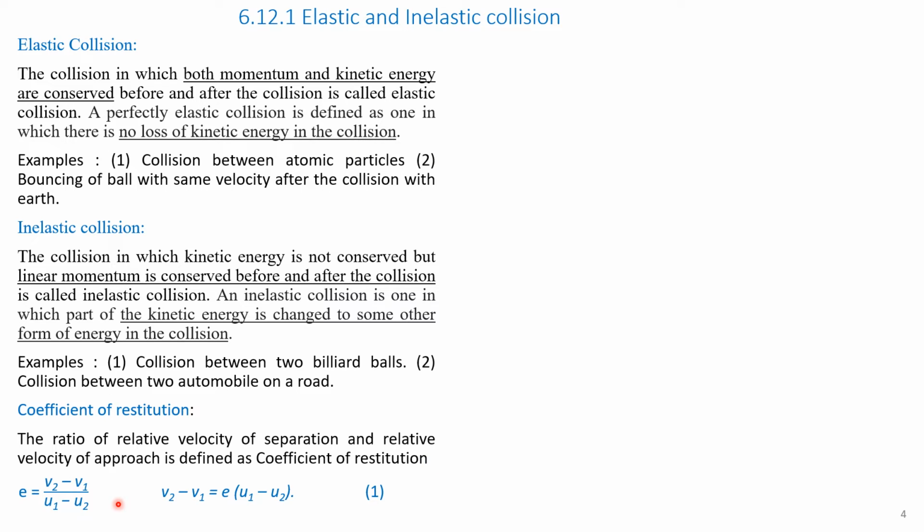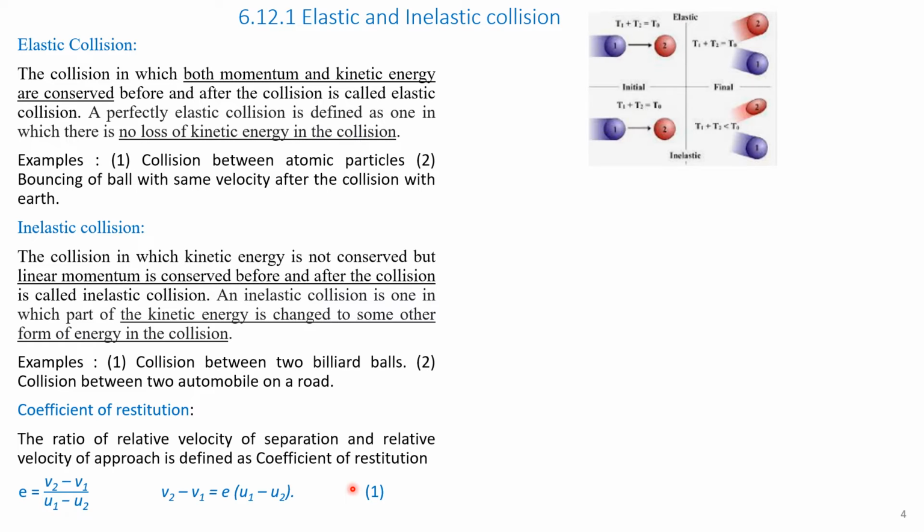Therefore, e is equal to v2 minus v1 divided by u1 minus u2. Here v1, v2 are final velocities, u1 and u2 are initial velocities, and e is the coefficient of restitution. Therefore, rearranging, we get v2 minus v1 is equal to e into u1 minus u2. Let it be equation 1.